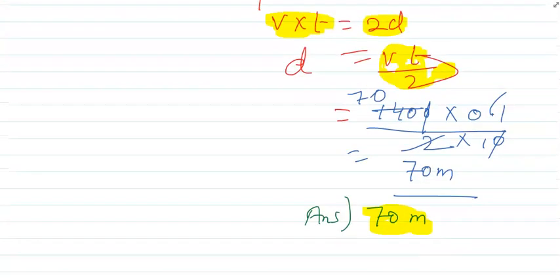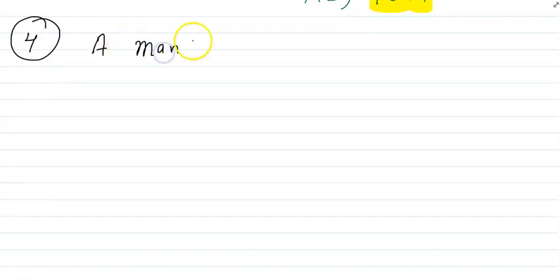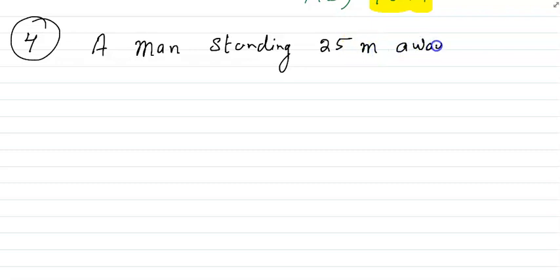Fine. Next number we'll do number 4. Number 4 is very important for your exam. The question says, a man standing 25 meter away from a wall.